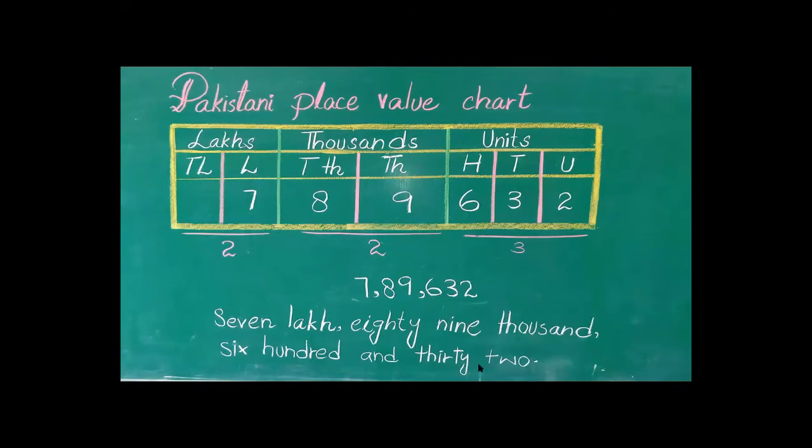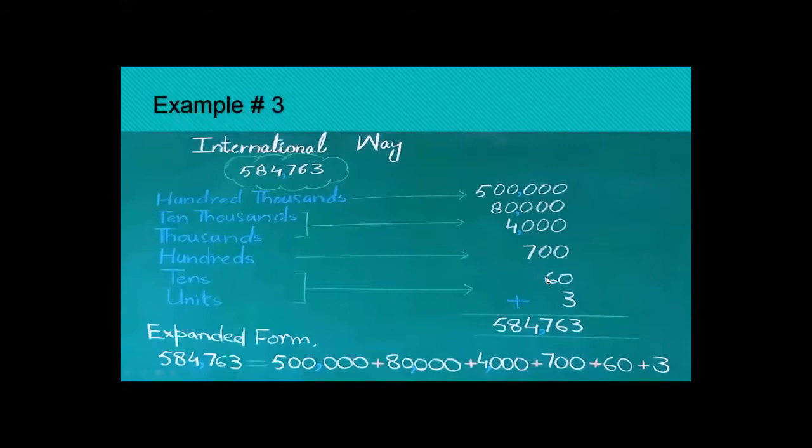Now move to the next topic, that is the international place value chart. The difference between the Pakistani and international place value charts is how we divide or group the digits. In the Pakistani place value chart we group like 3, 2, 2, but in the international place value chart we group like 3, 3. Start from the right side. The first digit from the right side is 3, so 3 comes at the place of units. Now the next is tens. 6 comes at the place of tens, so it will become 60.